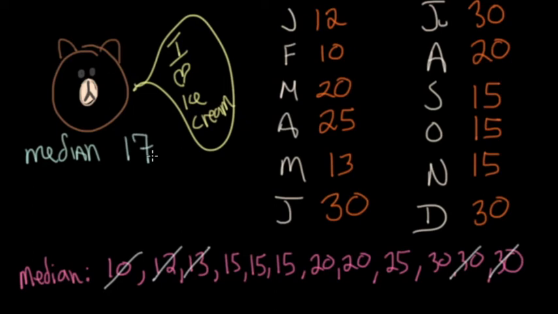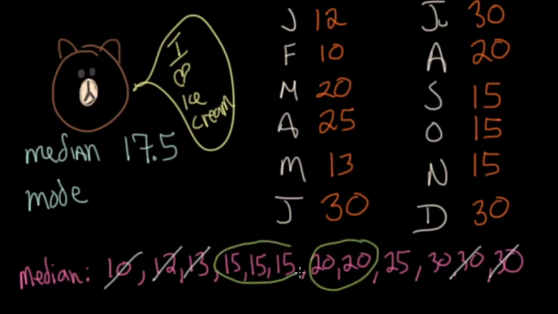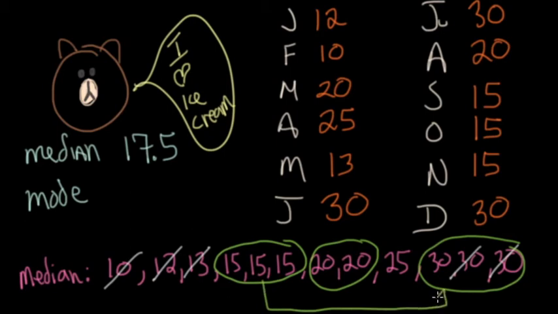So 17.5. But now I've got to figure out the mode, and the mode is the one that occurs the most. So let's get some, I don't know, some happy green numbers. Take a look at which numbers occur the most. Well, there's 2 20s here. That's pretty exciting. There's 3 15s, and there's 3 30s. So look at that. There's 2 numbers that appear 3 times. So what do you do with that? You choose both of them. So you would say the mode is 15 and 30.